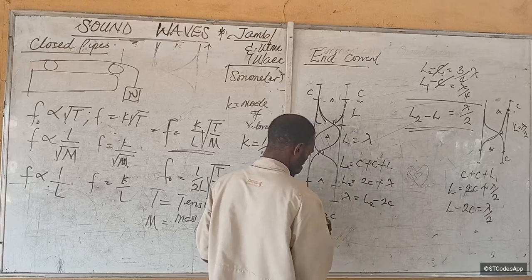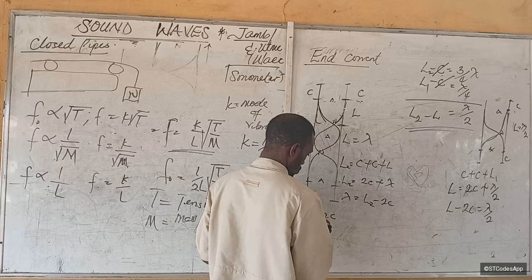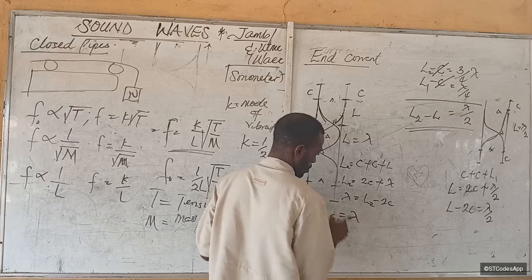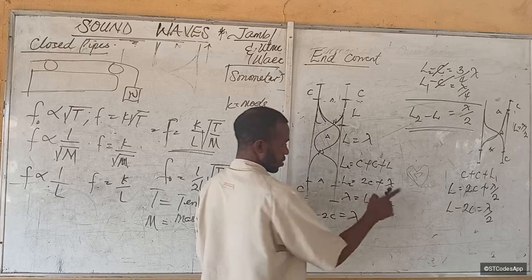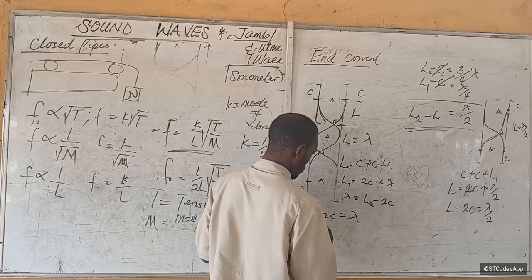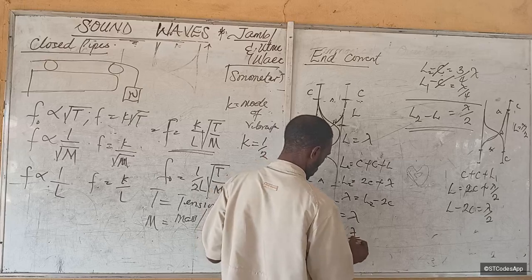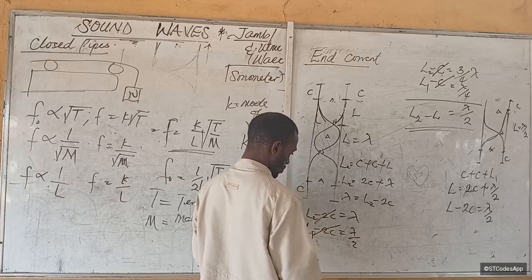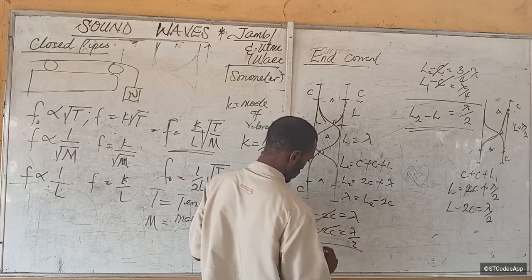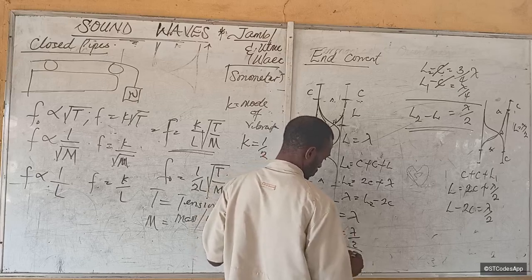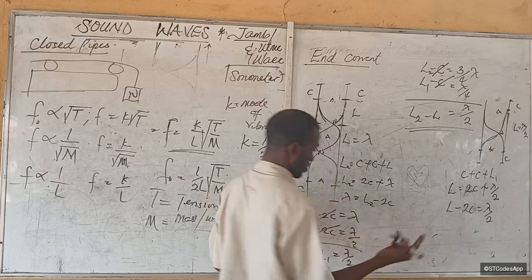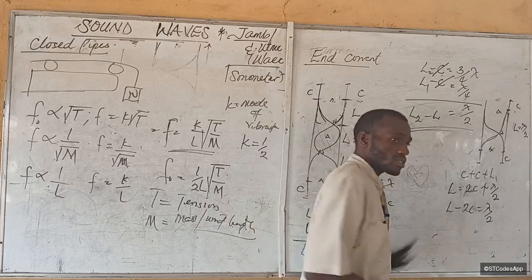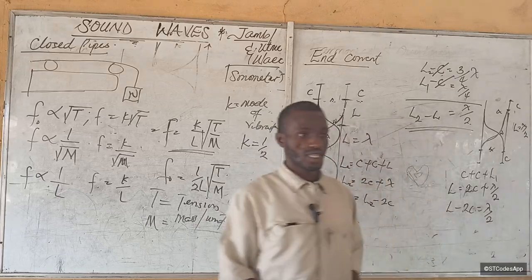So L2 minus 2C is equal to lambda. Then the other one, L1 minus 2C is equal to lambda over 2. Subtract this, you get 0. L2 minus L1 is equal to, subtract this from this, half again. This end correction is always the same. Do you get it now?